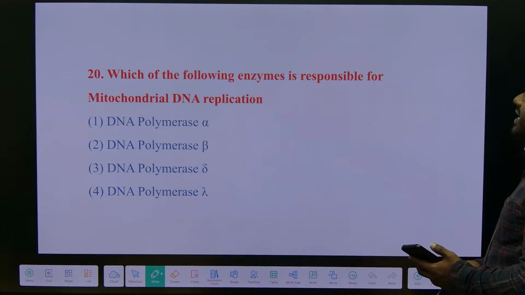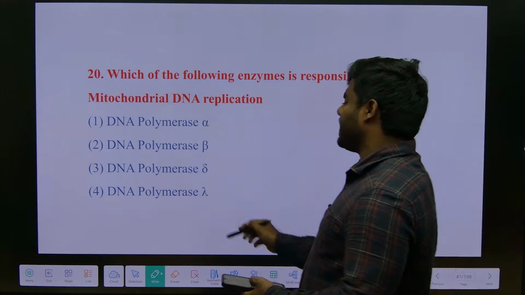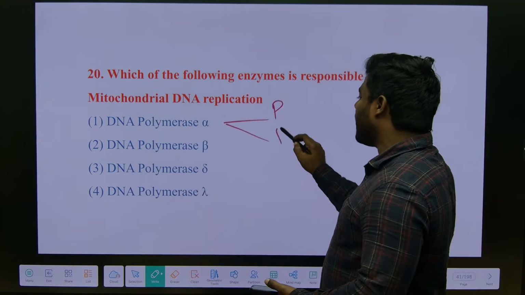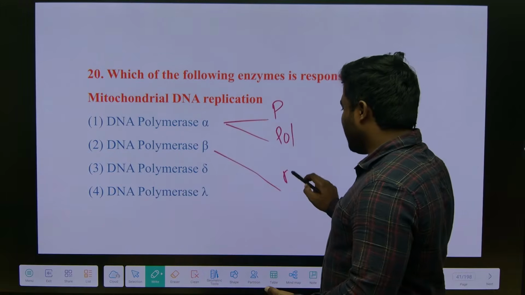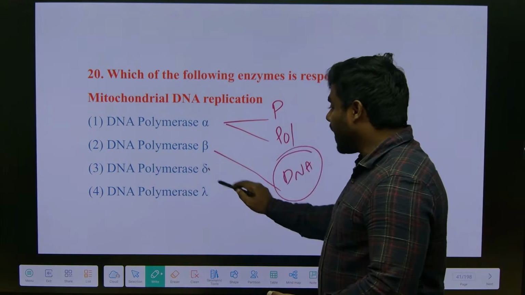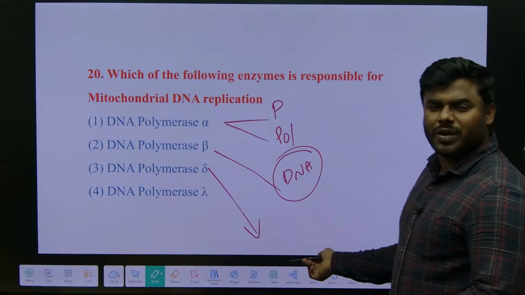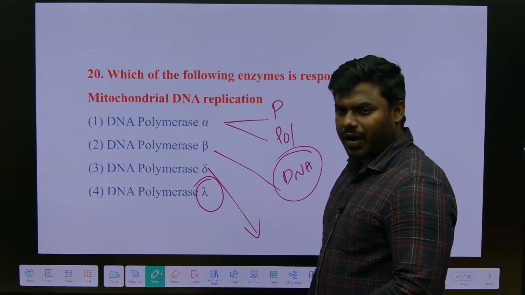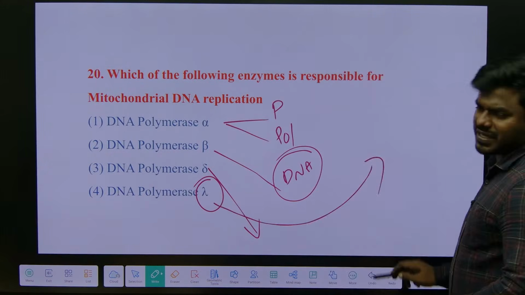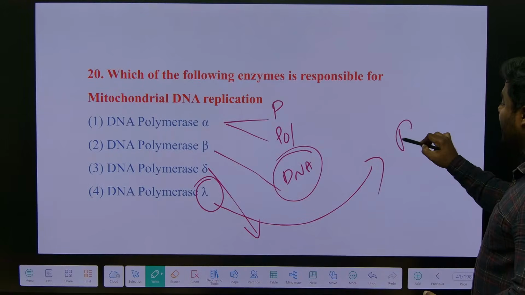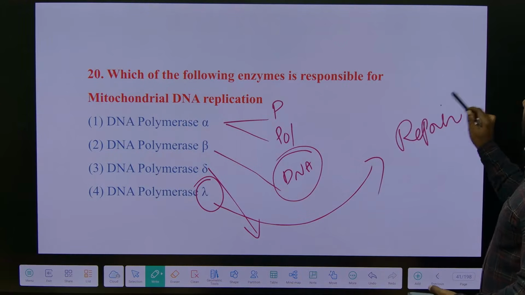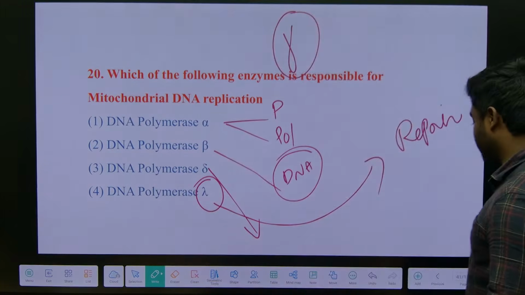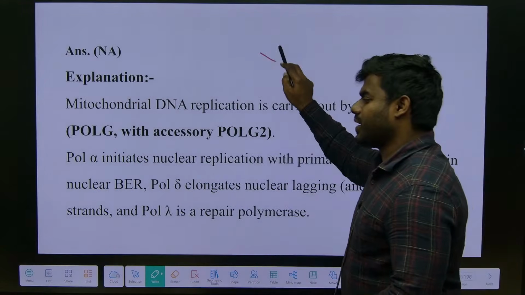Which of the following enzymes is responsible for mitochondrial DNA replication? They are asking about mitochondria. Polymerase alpha has primase activity and polymerase activity. Beta is for DNA repair. Polymerase delta is one of the major DNA polymerase enzymes required for elongation. DNA polymerase lambda is also involved in the repair. When it comes to the mitochondria, we have gamma. So the answer was not given.